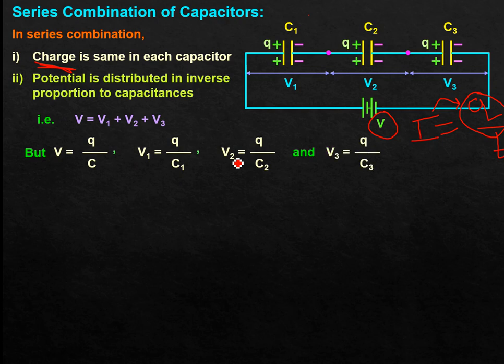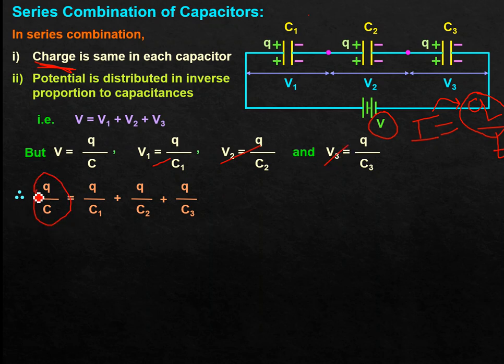Now you put the value. Here V, for any equivalent circuit, simply means if we replace these three by an equivalent single capacitor, let its capacitance be C and the charge is the same, this Q only. So on the left hand side V will be equal to Q divided by C. On the right hand side you put the values V1, V2, V3. So Q by C is for the equivalent circuit, where you remove all components and replace them by a single capacitor.